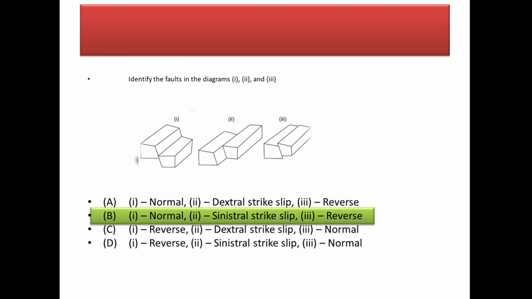And similarly, in case of strike slip fault, you have two options. It can be a sinistral strike slip and it can be a dextral strike slip. So in this case, look at the diagram carefully. Here, look at the plate which comes towards you. Okay, suppose here in this case the left plate is coming towards you, so this will be a sinistral strike slip fault. But if the right plate would have come towards you, then it would be a dextral strike slip.